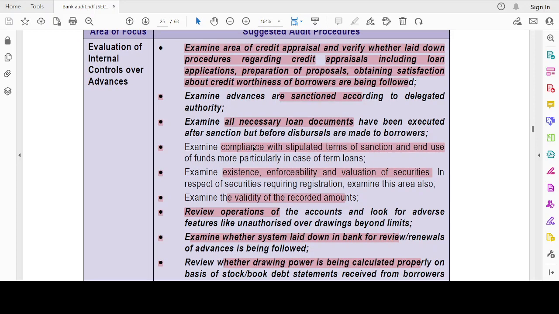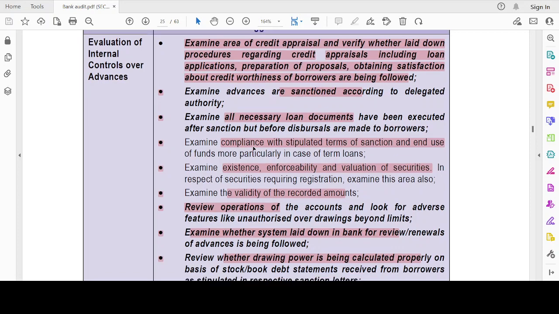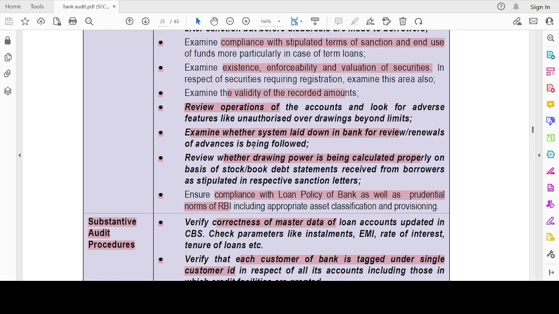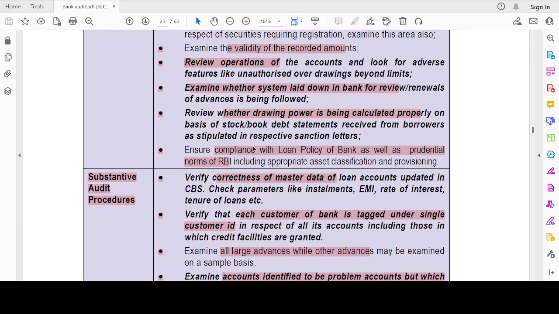Credit appraisal should be made. Sanctioning should be done by the legal authority. All necessary loan documents should be there. Compliance should be there with the terms and conditions. Existence, enforceability and valuation of security should be verified. Validity of recorded amounts. Review of operations. And whether there is a proper system of review and renewals, whether the drawing power is being calculated properly, and compliance with the loan policy of the bank as per the prudential norms.